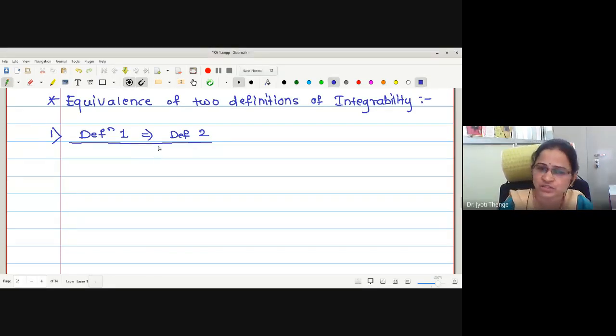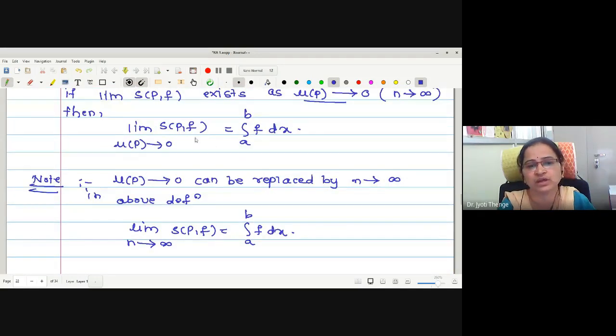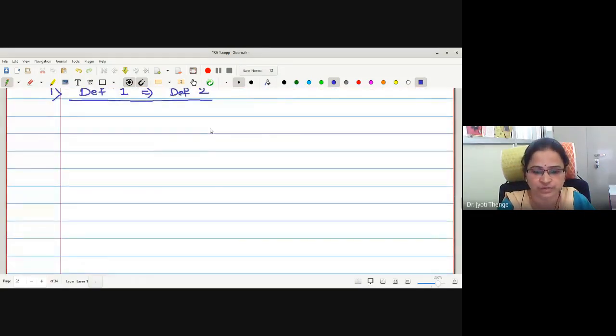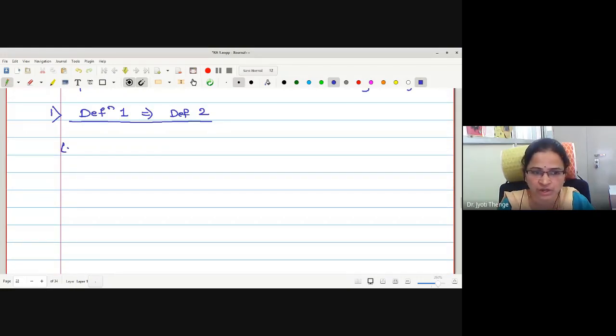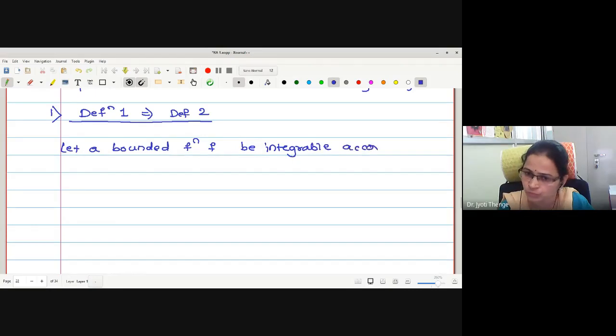The Darboux condition of integrability will be the assumption, and we will prove the Riemann condition of integrability, or Riemann definition of integrability. Means the assumption will be that the upper integral and lower integral are the same, and we will prove this condition, that the limit of S_P f exists. That is this one: limit S_P f is equal to the integration. Therefore, let me write the assumption. Let a bounded function f be integrable according to the first definition.